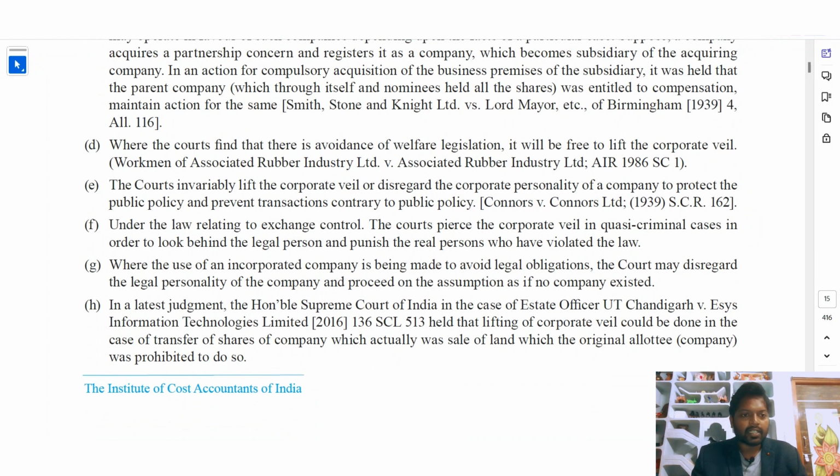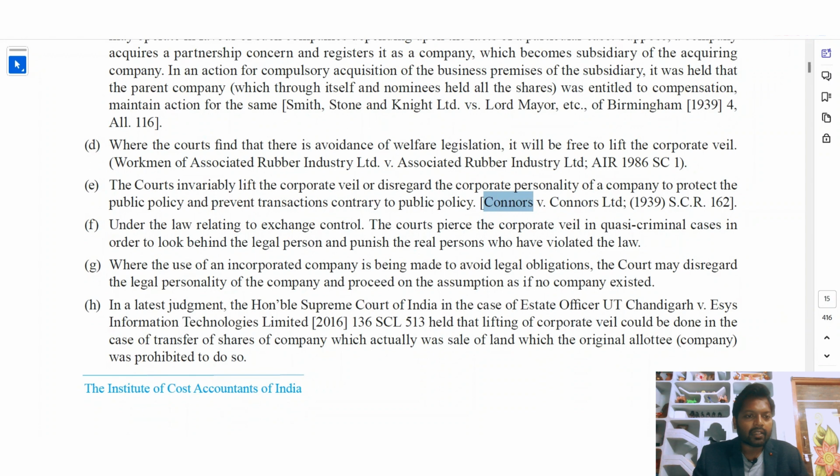Next, E: the court invariably lifts the corporate veil or disregards the corporate personality of the company to protect public policy and prevent transactions contrary to public policy. Take Connors versus Connors Limited. In this particular case, Connors Limited is a company, and the Connors are the members of the company. The company was unable to follow the public policies of the state in which it was established. Then the court said that the Connors, the members, were solely responsible for the company behaving like that, so the court took charge on the Connors also.